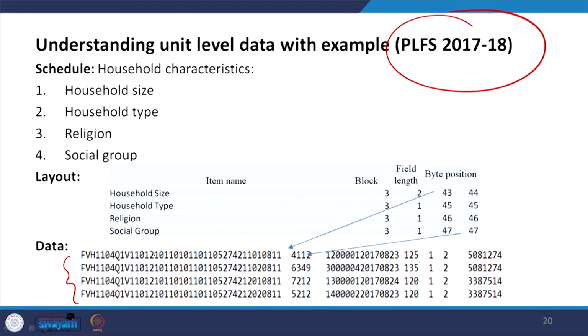The notepad file contains fixed width data, as I already mentioned, with pad characters and alignment. Here the pad character and the alignment are not visible. Once we extract, we will get to know whether it is left or right aligned, and after extraction it is clearly understood. But at this moment I just want you to understand how to read the byte position, and this byte position information is given in the layout file.